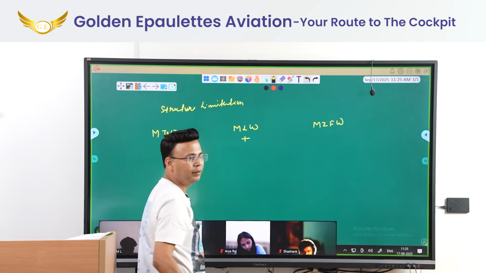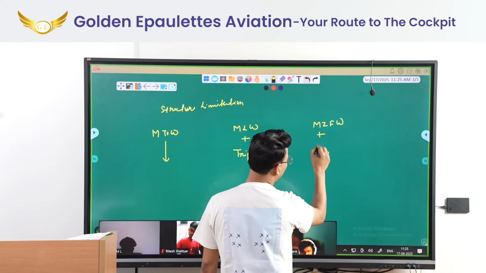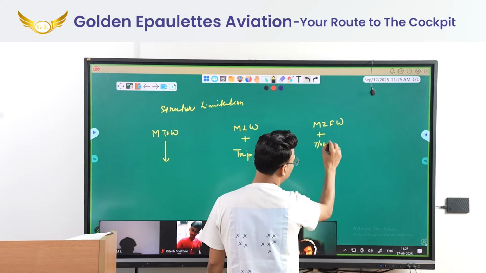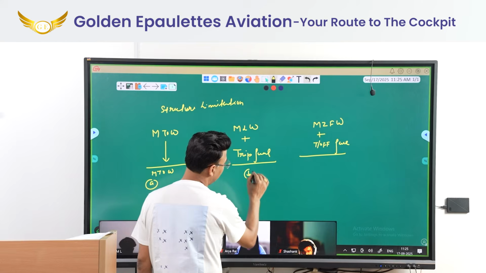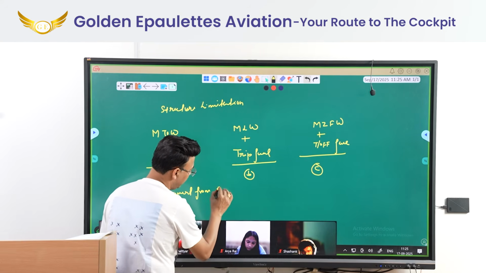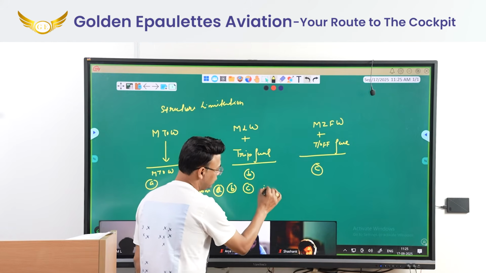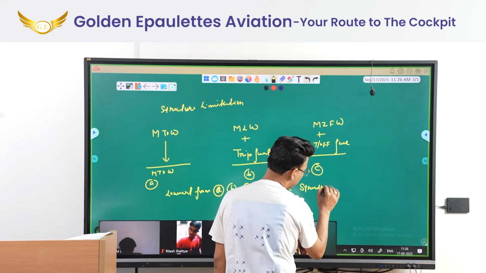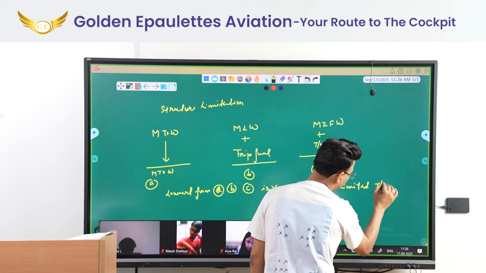MLW you will add trip fuel. MZFW you will add takeoff fuel. This is A, B, C. The lowest from A, B, C is your structural limited takeoff weight.